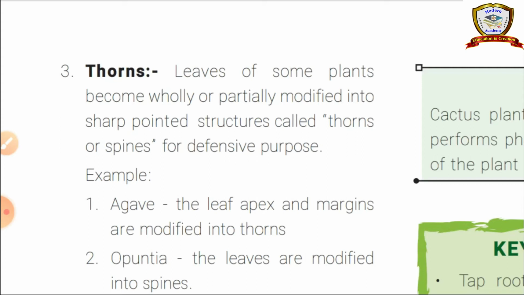Okay, and based on their adaptations or based on their habitats, some plants are modified into something. So they are tendrils, twinners and thorns.